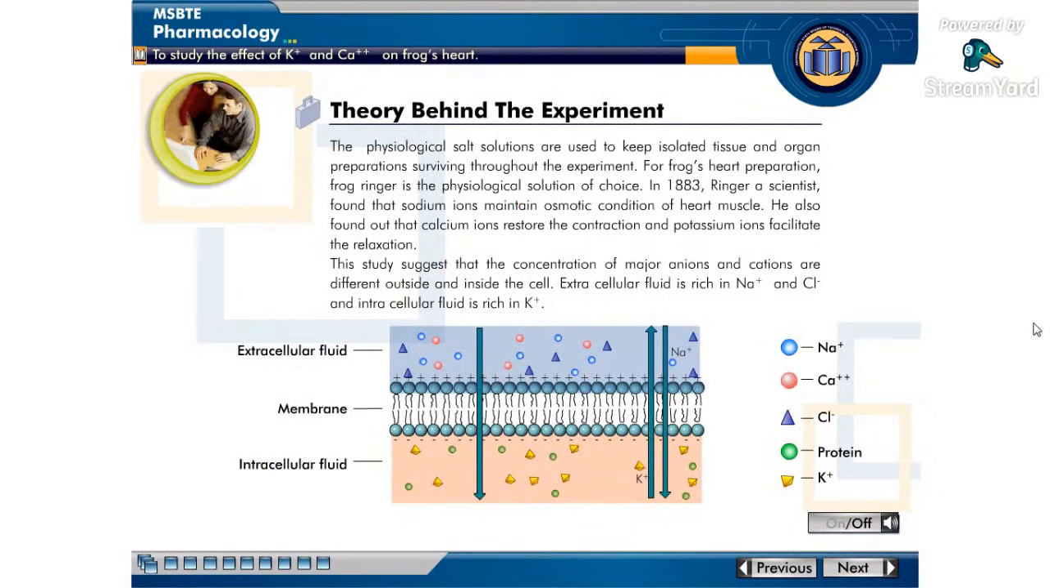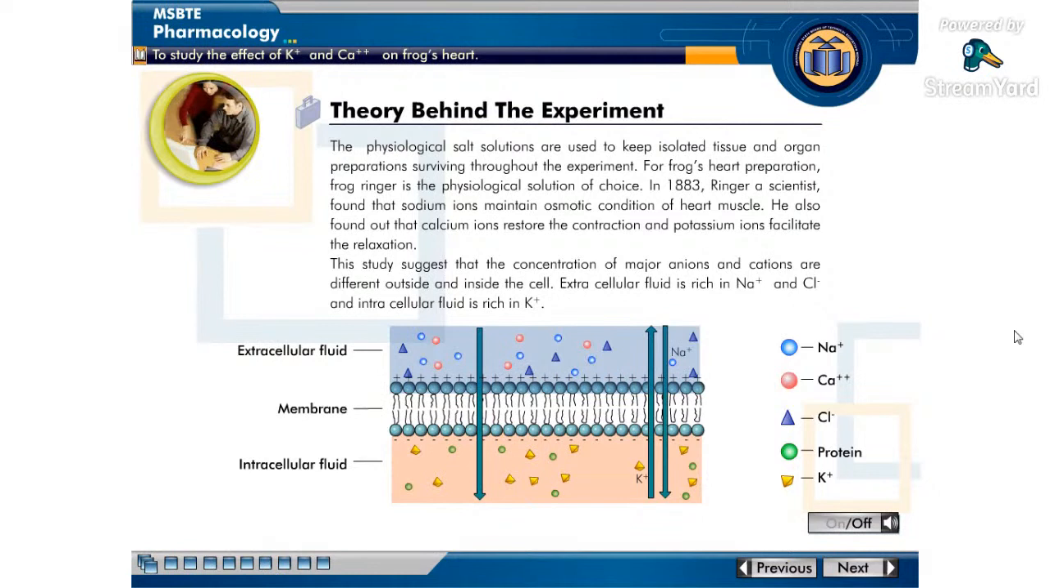The physiological salt solutions are used to keep isolated tissue and organ preparations surviving throughout the experiment. For frog's heart preparation, frog ringer is the physiological solution of choice. In 1883, Ringer, a scientist, found that sodium ions maintain osmotic condition of heart muscle. He also found out that calcium ions restore the contraction and potassium ions facilitate the relaxation.